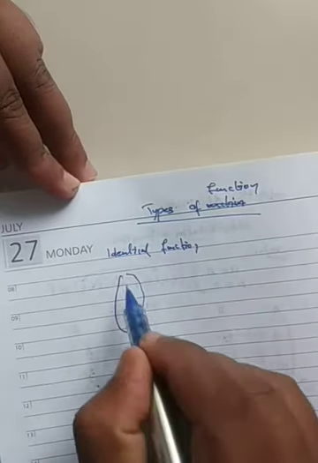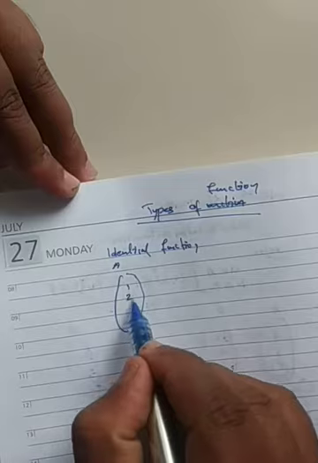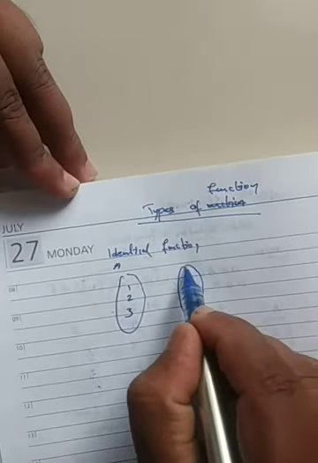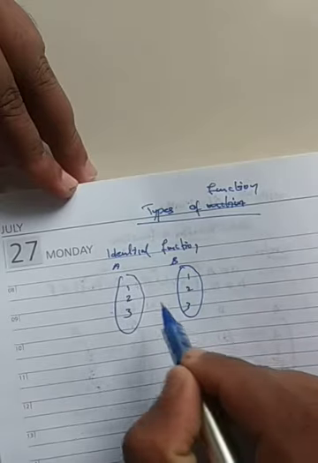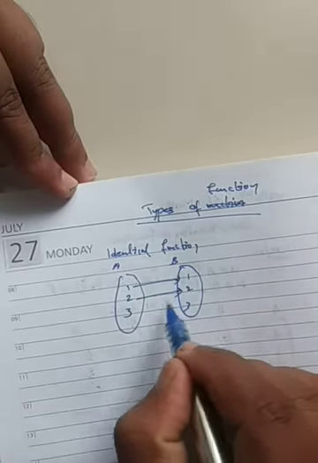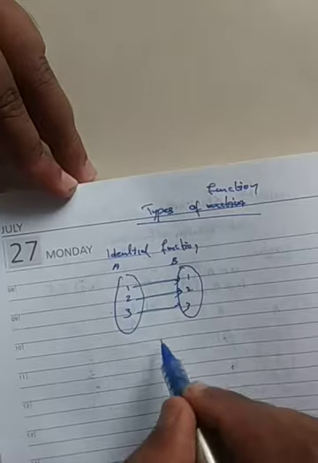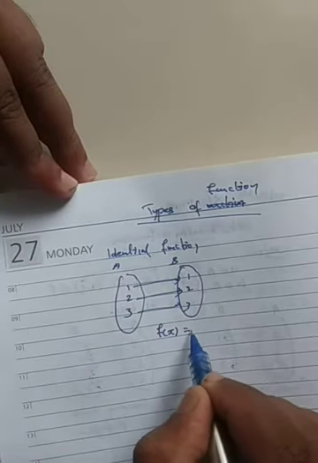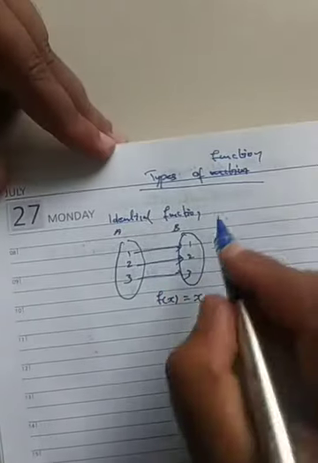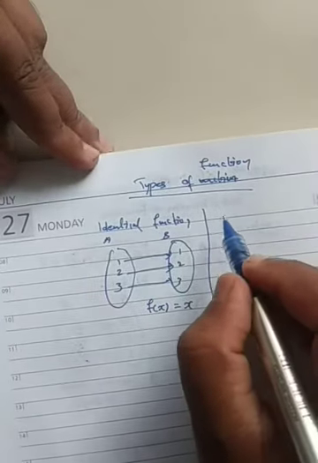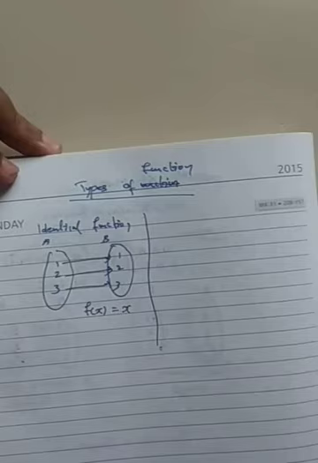For example, domain A is 1, 2, 3 and codomain B is 1, 2, 3. So 1 will map to 1, 2 will map to 2, 3 to 3. Same thing. f of x equals x we say is an identical function. 1 to 1, 2 to 2, 3 to 3, identical. That we call an identical function.